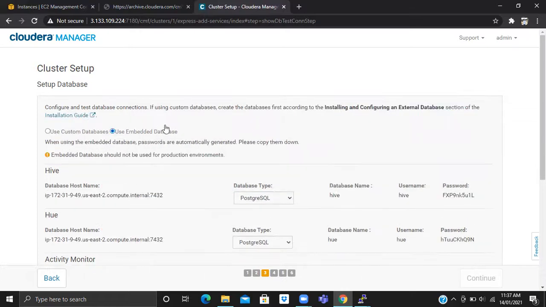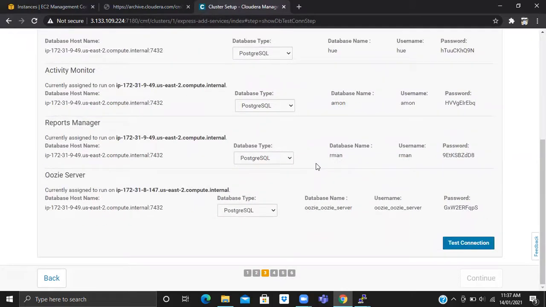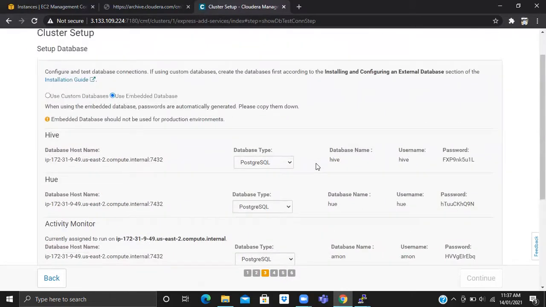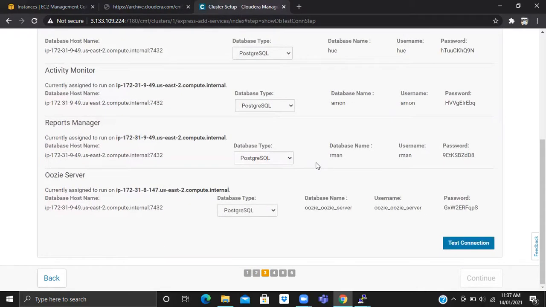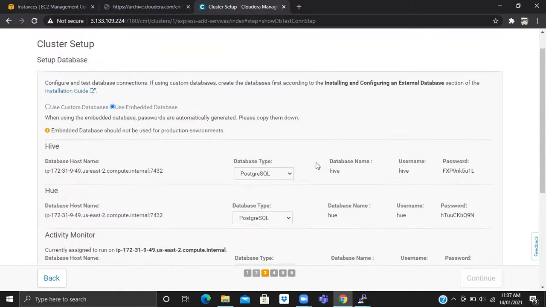Okay, got it. So you now have two tasks. Whenever you deploy Cloudera, first try with a custom database like MySQL: take one EC2 machine, install the database manually in that machine, and then specify the IP address and the port number here.